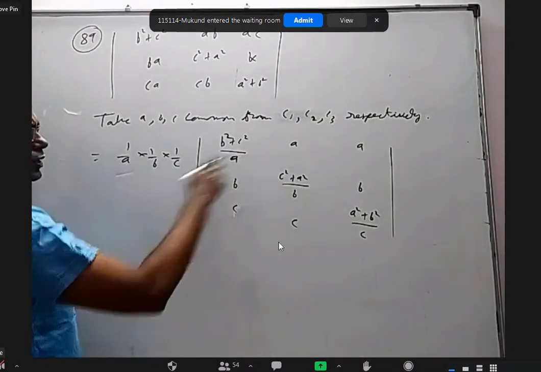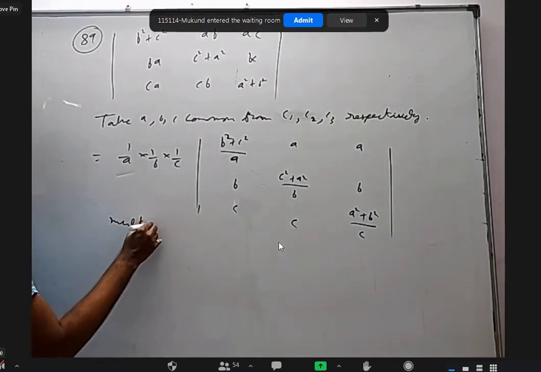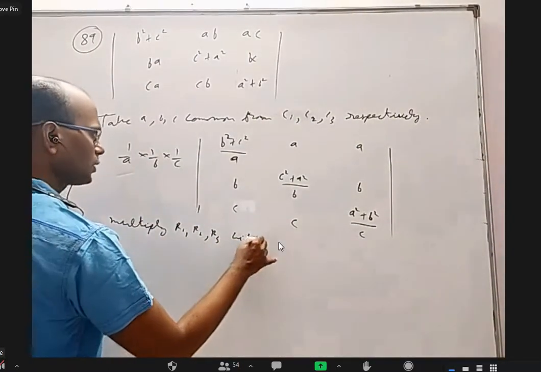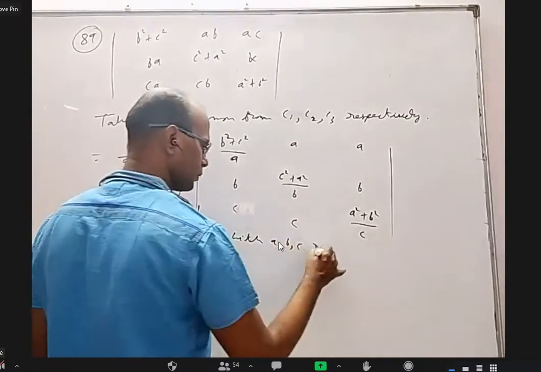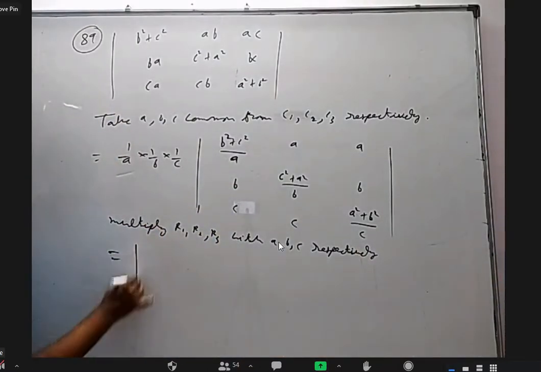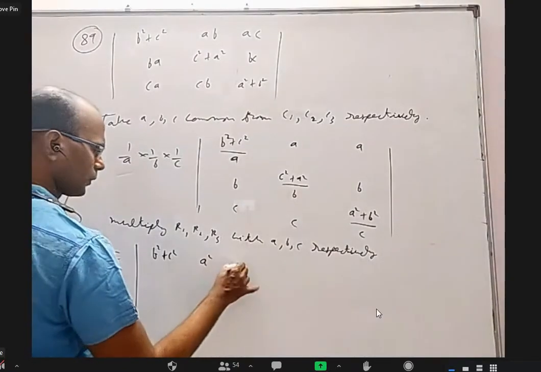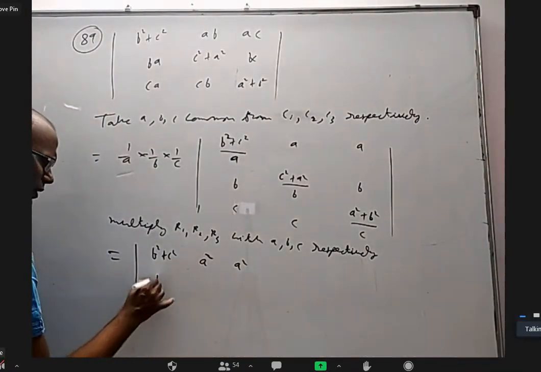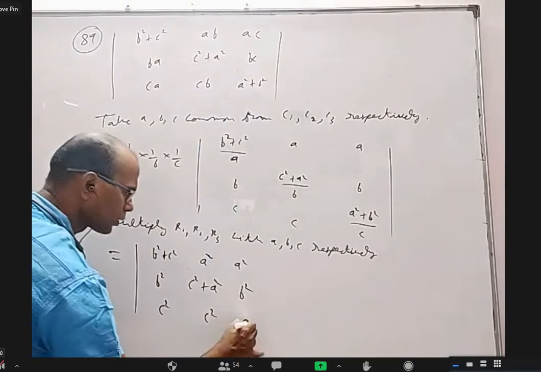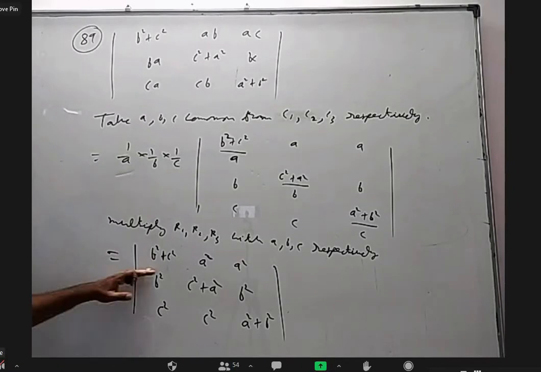Now I want to multiply this with A, this with B, and this with C. Multiply R1, R2, R3 with the A, B, C respectively. Then you will get B square plus C square, A square, A square, B square, C square plus A square, B square, C square, C square, A square plus B square. Now we'll do like previous question only. I'll try to add these two, remove from this.